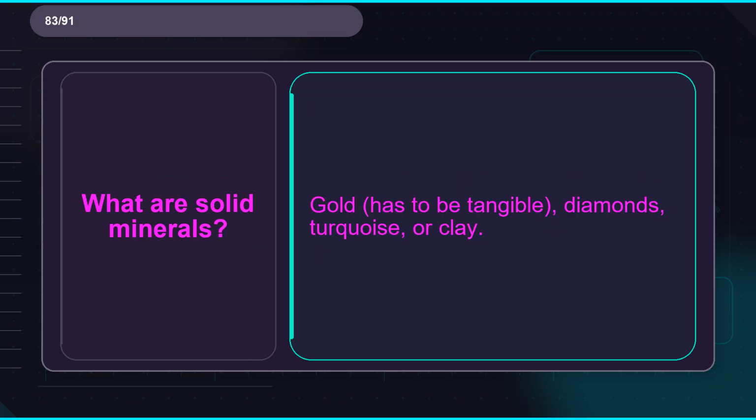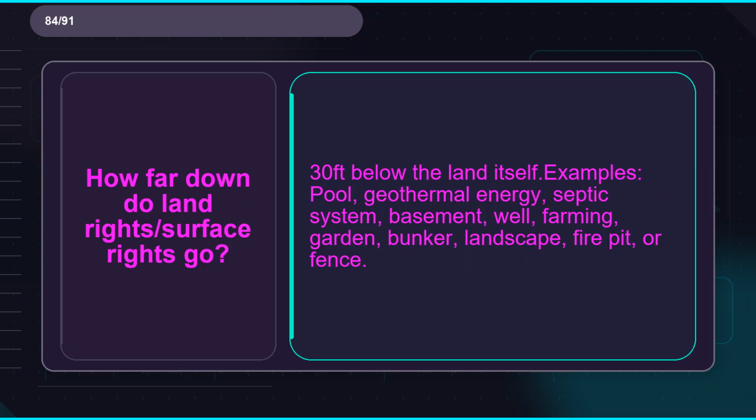Flashcard 83. Term, what are solid minerals? Definition, gold, has to be tangible, diamonds, turquoise, or clay. Flashcard 84. Term, how far down do land rights/surface rights go? Definition, 30 feet below the land itself. Examples, pool, geothermal energy, septic system, basement, well, farming, garden, bunker, landscape, fire pit, or fence.